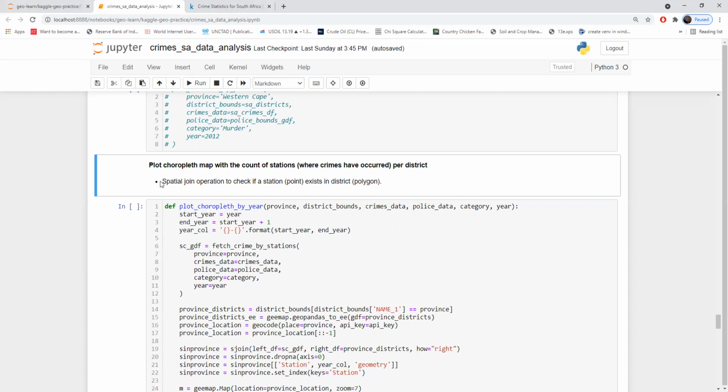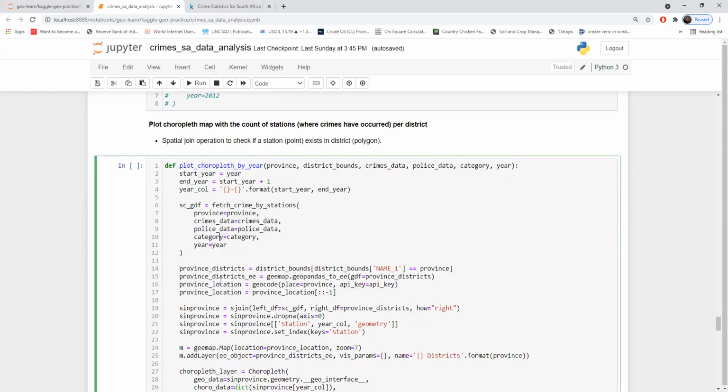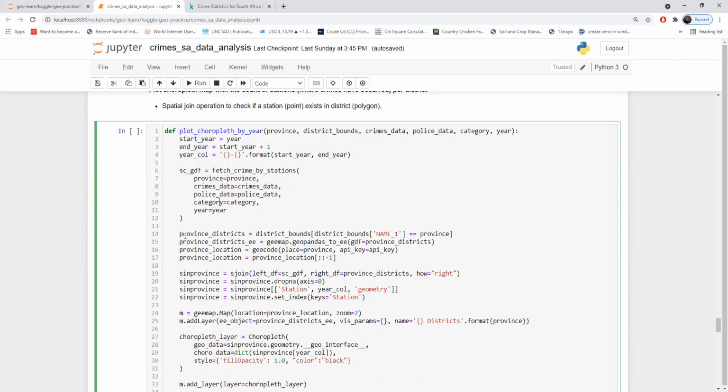So spatial join is a handy function for you to do it. It's very simple. You can just get that function working with the GeoPandas package. So I'm just having these parameters in this function, getting the data and filtering the districts by the selected province. And here I'm doing the spatial join.